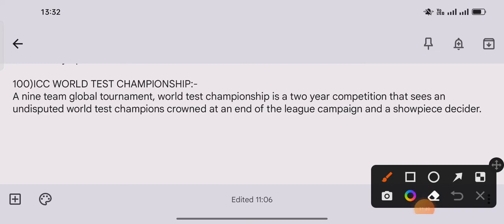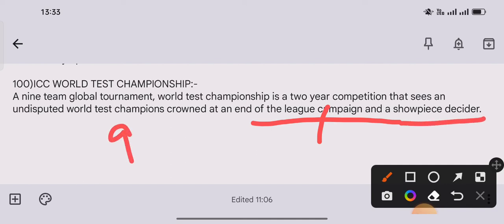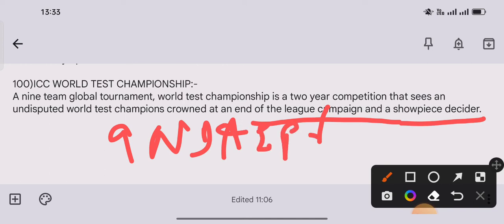This is regarding the ICC World Test Championship. The ICC World Test Championship is a 9-team global tournament, a 2-year competition that sees an undisputed World Test champion crowned at the end of the league campaign in a showpiece decider. There are 9 teams in this 2-year competition: the defending champions New Zealand, India, Australia, England, Pakistan, South Africa, West Indies, Sri Lanka and Bangladesh.